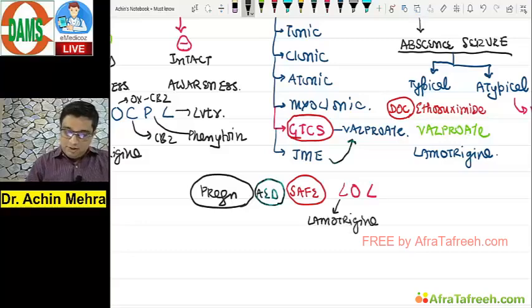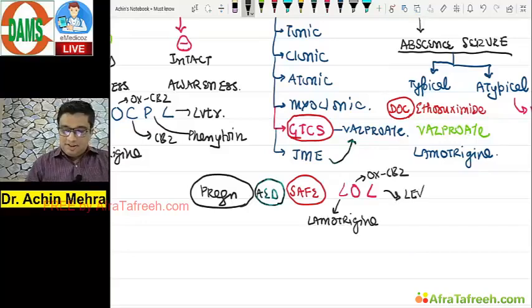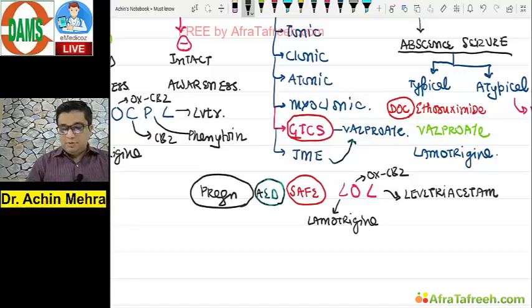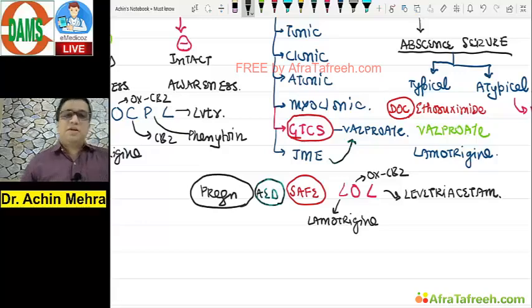O goes for the oxcarbazepine, and L stands for the levetiracetam. Correct? So people who are knowing these topics, good. They may not write. Who don't know, they can write side by side with me. So this is something must know.